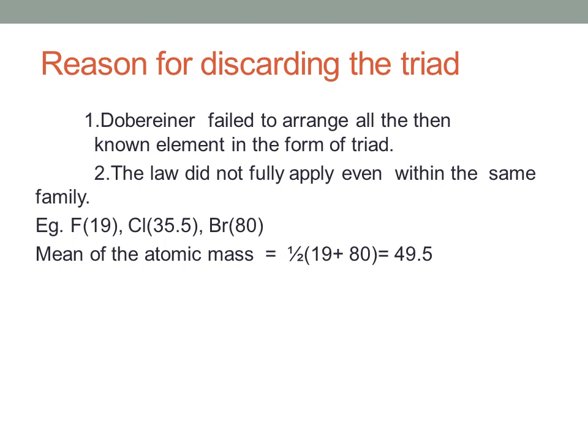Here what we get as the answer is 49.5, which is not the atomic mass of chlorine. The atomic mass of chlorine is found to be 35.5. So the law did not fully apply even within the same family. Same family means the same family of triads. These are the reasons for discarding the triad.